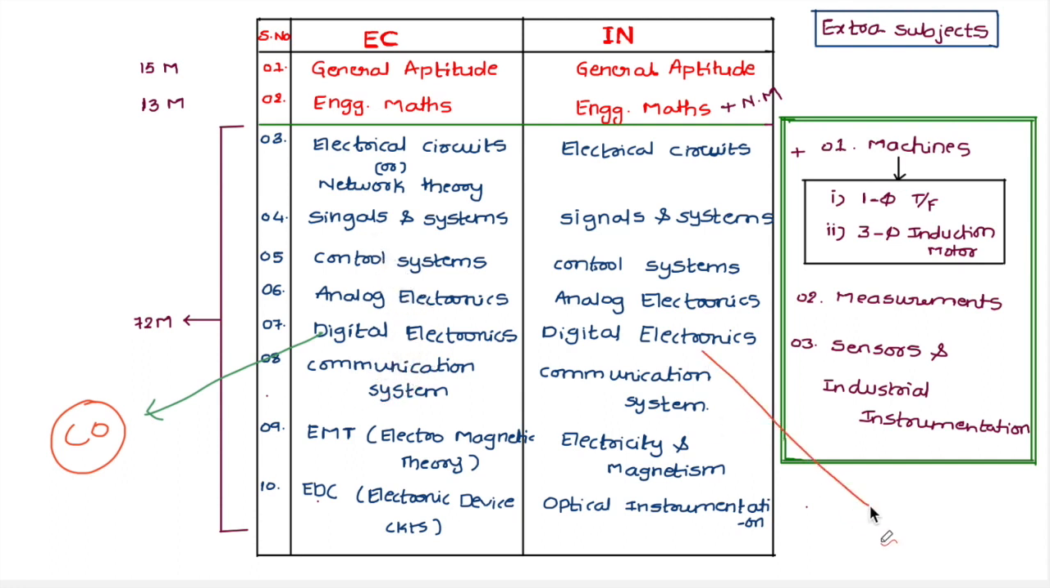And for instrumentation engineering students, first topic is embedded systems. And second topic is distributed control systems, and third topic is programmable logic controllers. These are the 3 topics which are added in digital electronics subject for instrumentation engineering students.